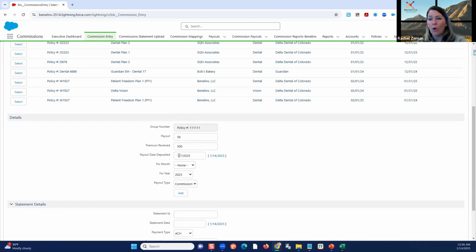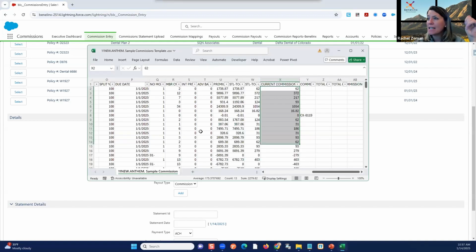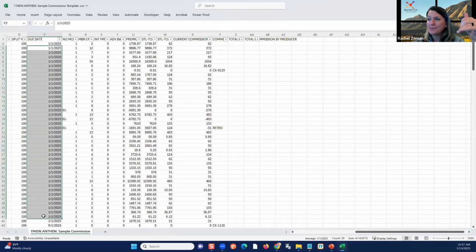Like I said, we're always getting paid in arrears, right? So it's January today, definitely didn't get paid for January today, right? We're the 14th of the month, 14th day. So we're always looking at getting paid backwards, right? And the commission statement tells us, let me pull this up for those people that are not familiar with commission statements. It tells us what month we're getting paid for, our due date.